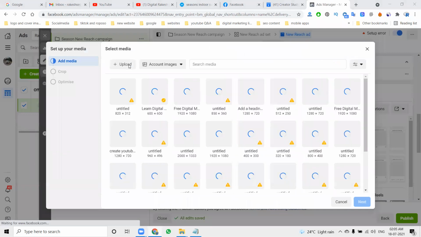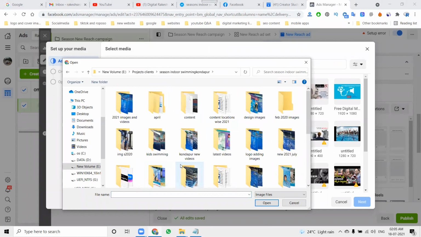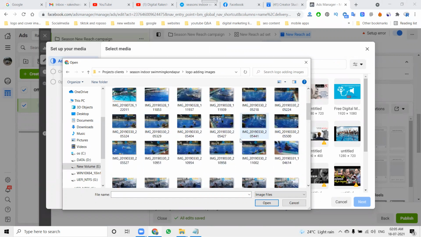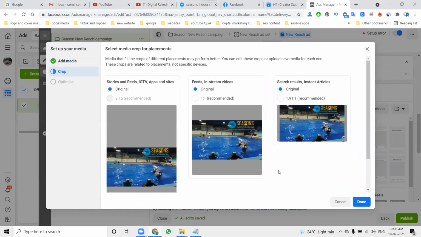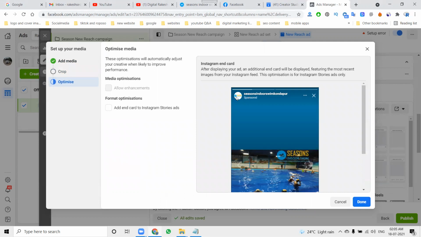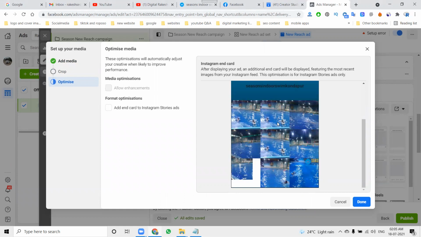Add media, upload, add the logo. The crop original will be there, so that is what is shown here. The display will be like this.